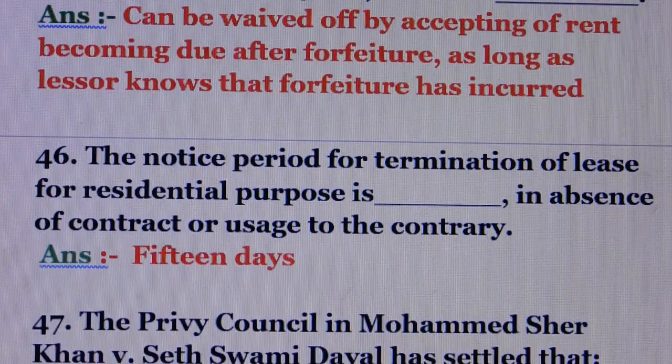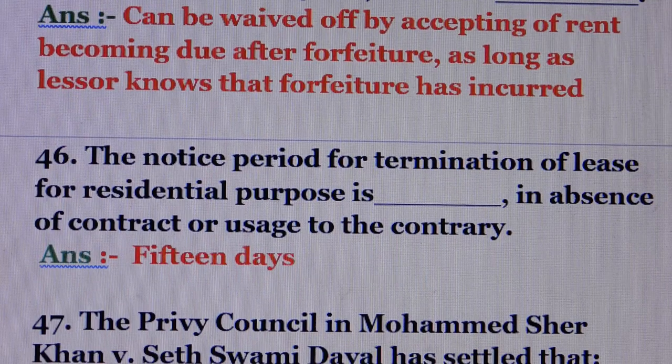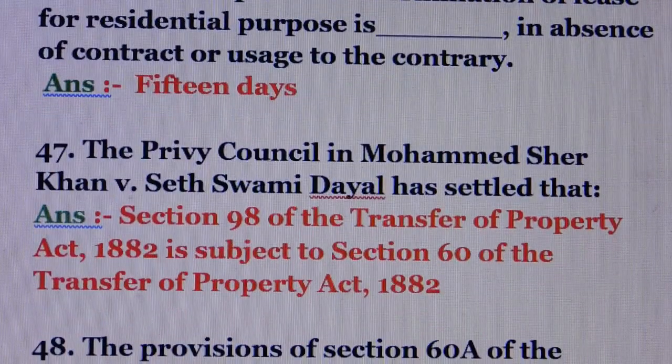Question number 46. The notice period for termination of lease for residential purpose is, in absence of contract or usage to the contrary, answer is 15 days.